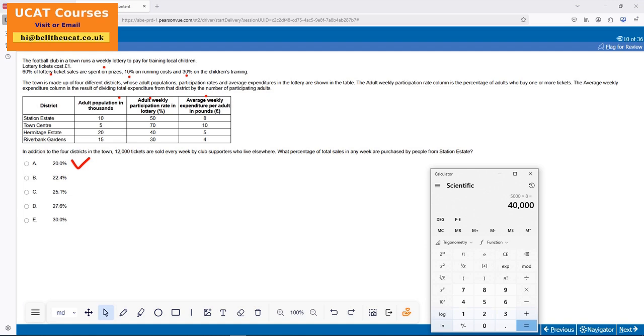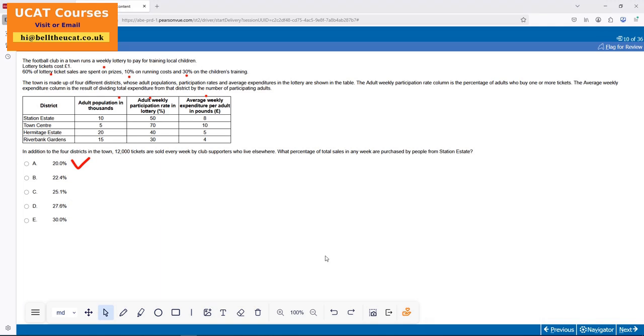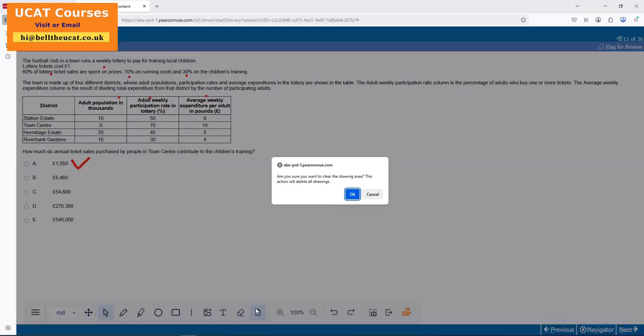Answer has to be a multiple of 4. Right, the trick is, answer has to be a multiple of 4. Oh, this is a multiple of 4, this is a multiple of 4, this is not a multiple of 4. Could be anything, actually. Right, long-winded, UCAT mode, skip it. Right, moving on to next question.